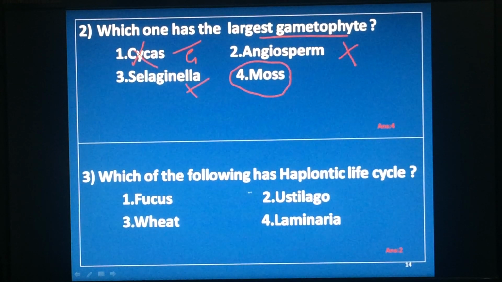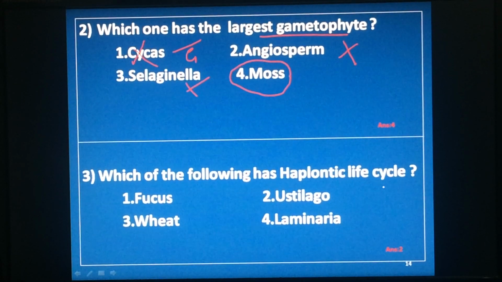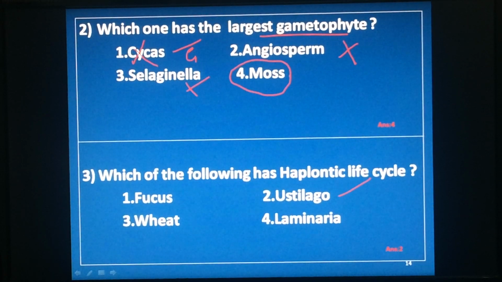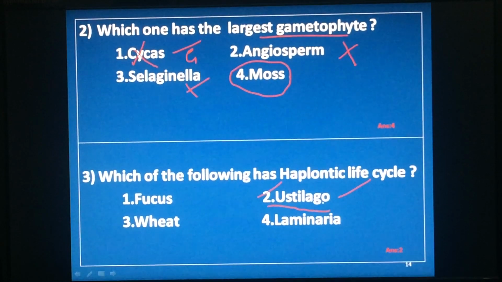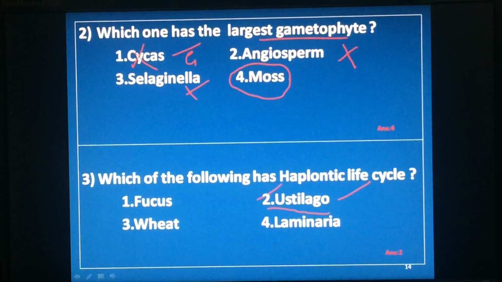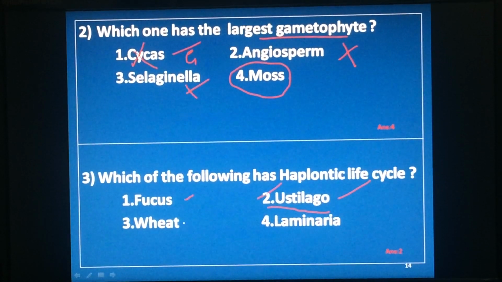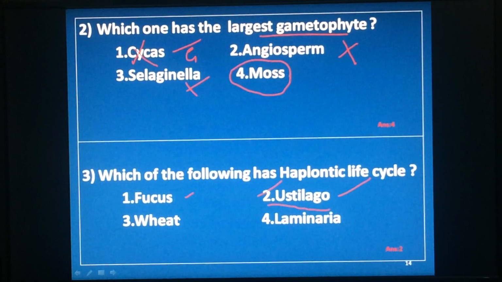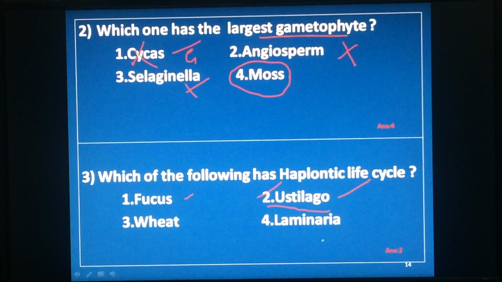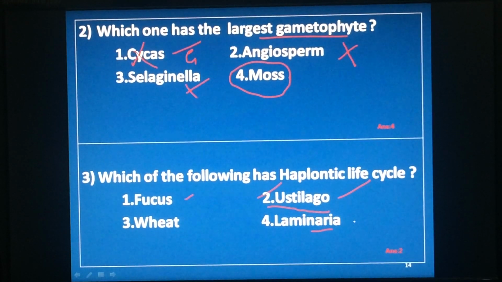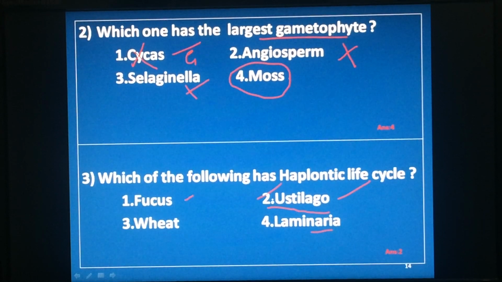Third one, which of the following has haplontic life cycle? The answer for this is Ustilago. Already I explained it. It is a smut fungus which contains haplontic life cycle, parasite on the grass. Fucus is diplontic. Wheat, angiosperm, so a diplontic life cycle should be present over there. Laminaria, brown algae, has the haplodiplontic life cycle. So which is haplontic? Ustilago.